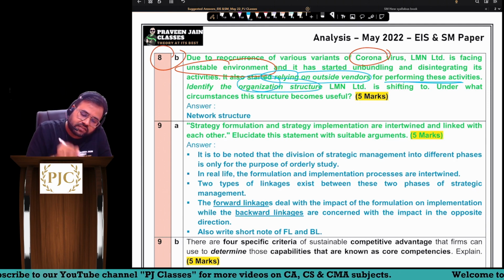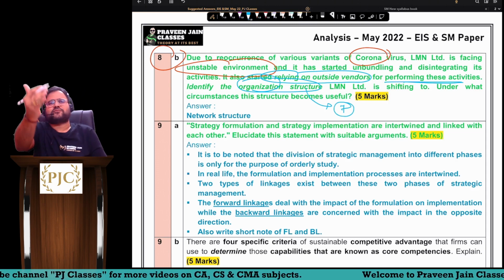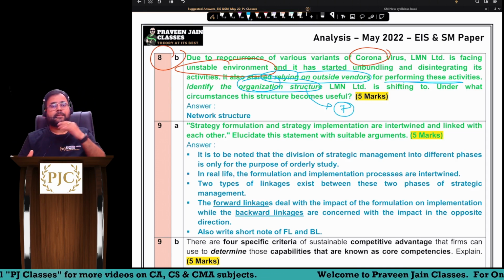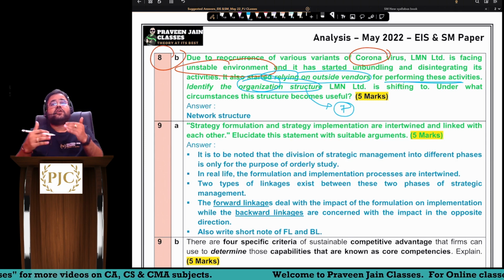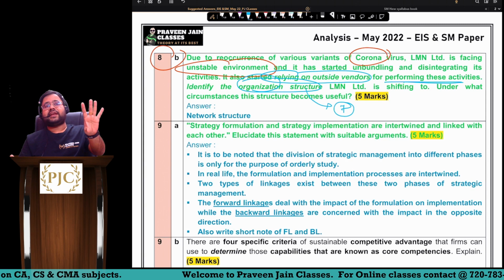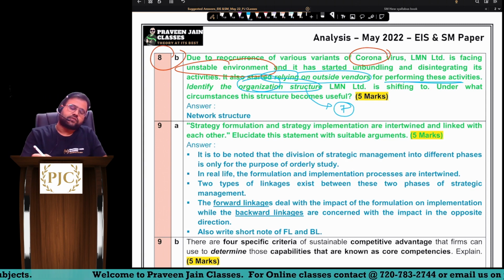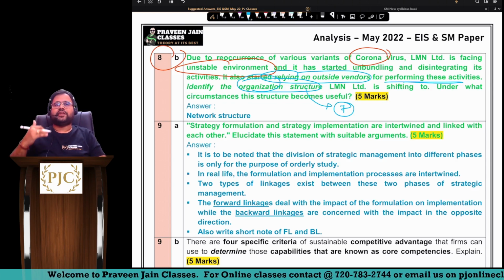Identify the organization structure. For organization structure we have chapter number 7. Various types of organization structures are discussed, sir. Here the point is which organization structure you should follow. Now, sir, if concept clarity is there, directly you will tell the answer. But if not, what can a student do, sir? First, try to find out how many structures you have studied.